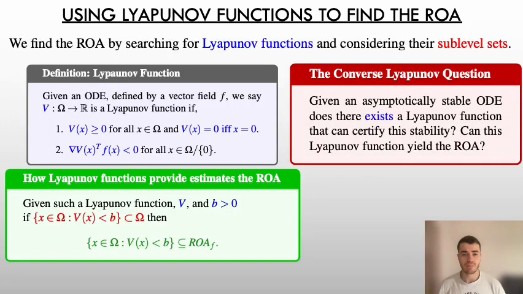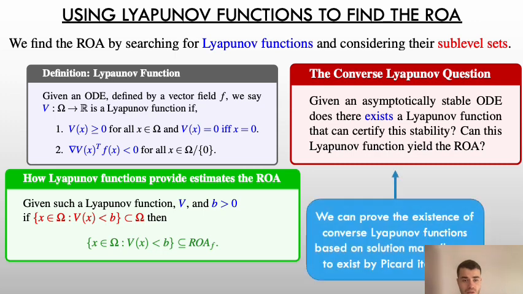So the converse Lyapunov question is, given some assumptions about our ODE such that it is exponentially or asymptotically stable, can we show that there exists a Lyapunov function that can certify this stability, and also can we show that this Lyapunov function can yield an arbitrarily close approximation of the region of attraction?